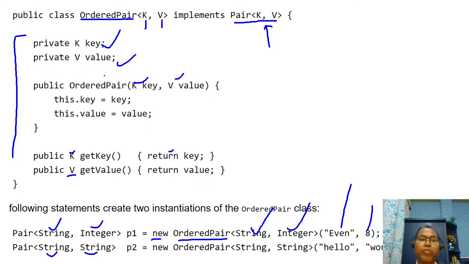Any data types can be passed for K and V, since K and V are generic. At runtime, whenever you declare the reference variable, you say what the K type and the V type are. For p1, K is a String type and V is an Integer type. This is generic usage.